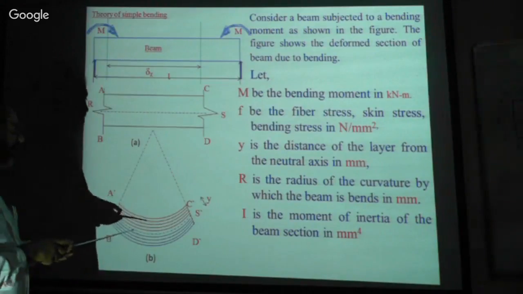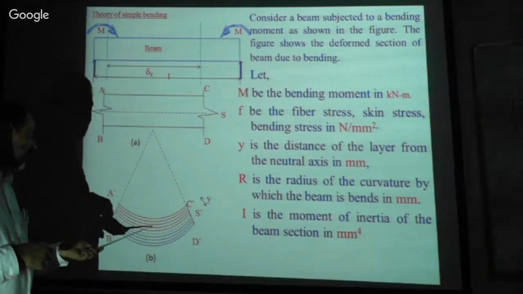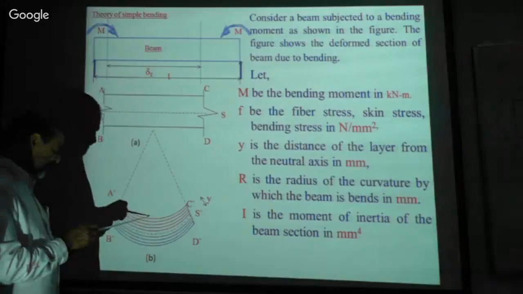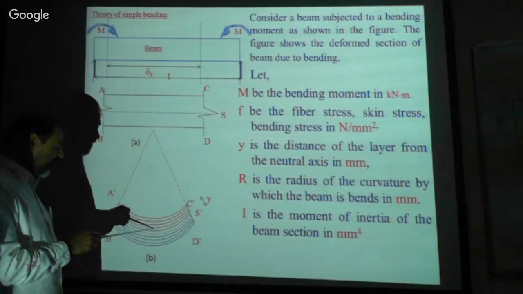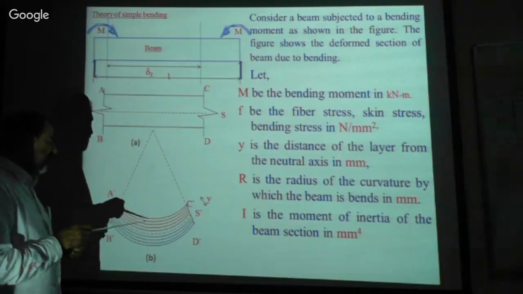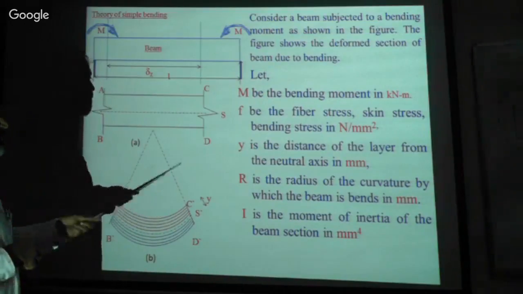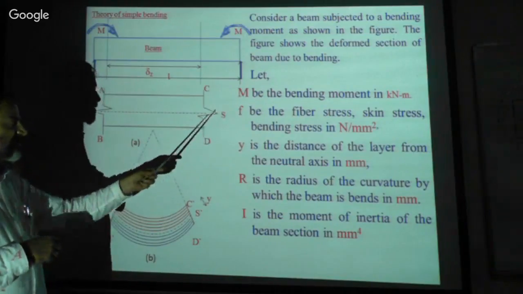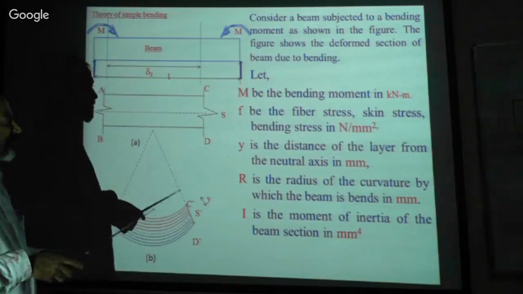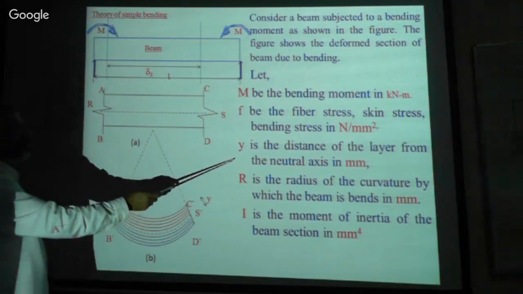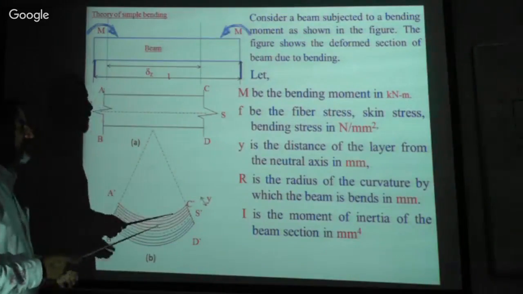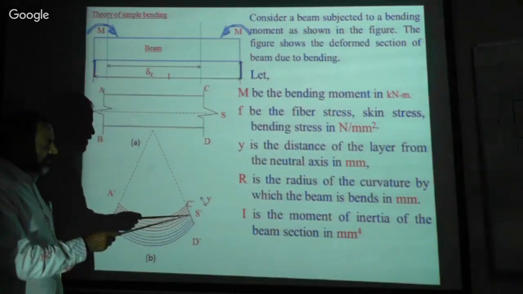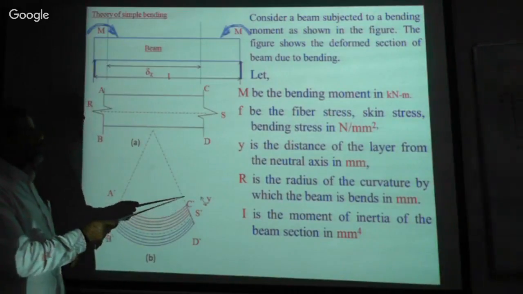Wherever you want to calculate, you measure the distance from here to here. But the maximum stress is in the farthest layer. Therefore, usually we take the last layer for the calculation. F is the skin stress or fiber stress in newtons per millimeter square, and Y is the distance of the layer from the neutral axis in millimeter. Y is the distance from the neutral axis, and it may be to the first layer, second layer, third layer, or any distance.